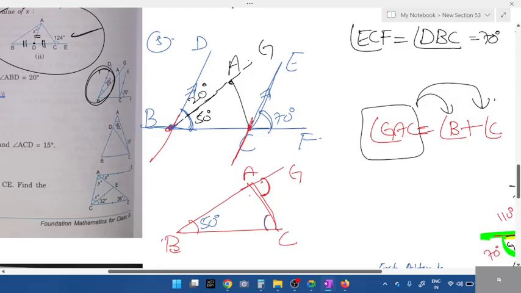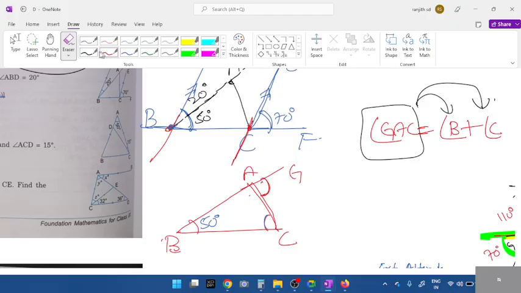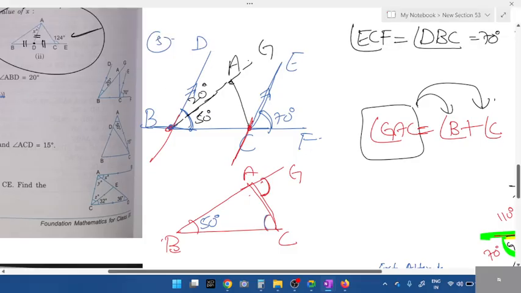Okay, now write this statement, draw the diagram separately. Write angle ECF is equal to angle DBC, 70 degrees. We need to find angle C. How is this diagram given? Whoever has the textbook, can you just tell me this triangle ABC, students? In ABC, any lines given? Apart from the arrow, any lines? Yeah, which two lines are given?